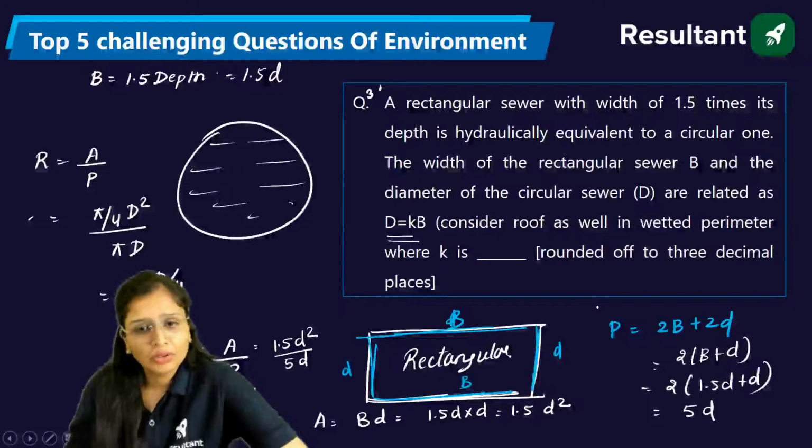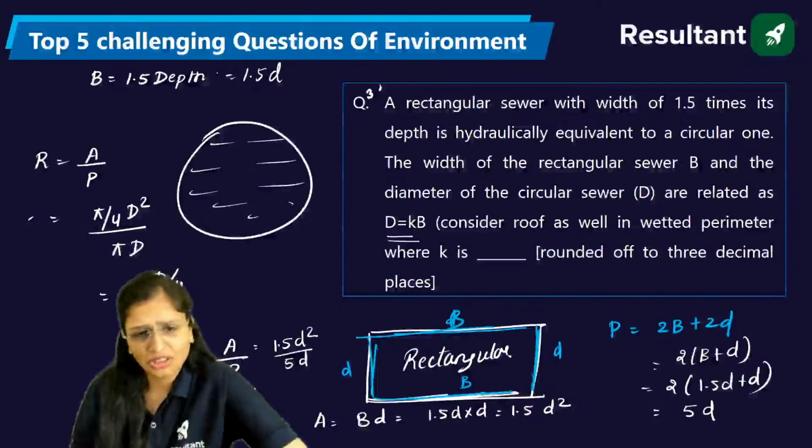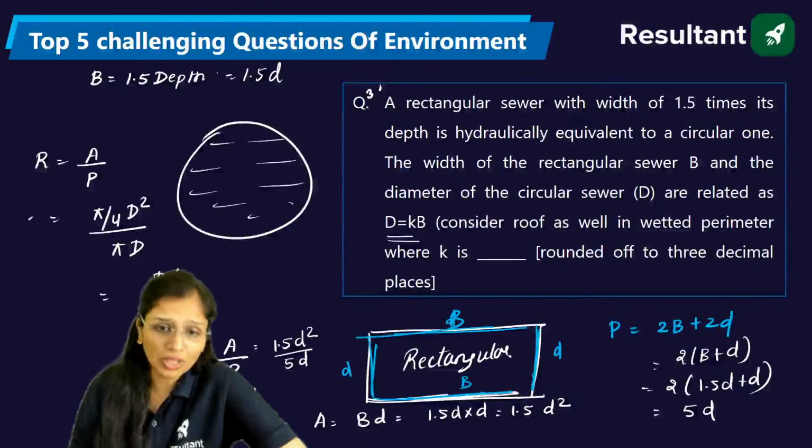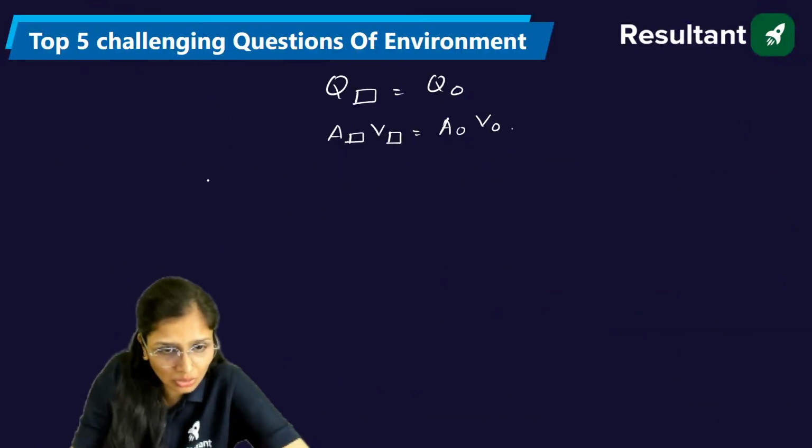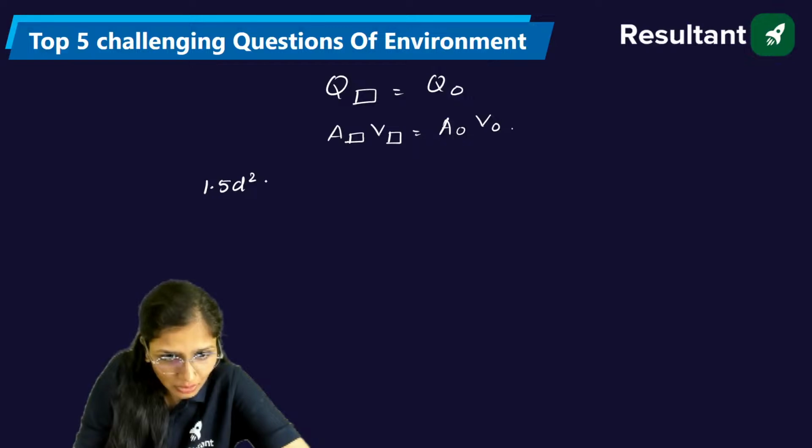We'll be using Manning's if nothing is mentioned, because Manning's is more appropriate. Area is 1.5 D square. So 1.5 D square, 1 by n R to the power 2 by 3.